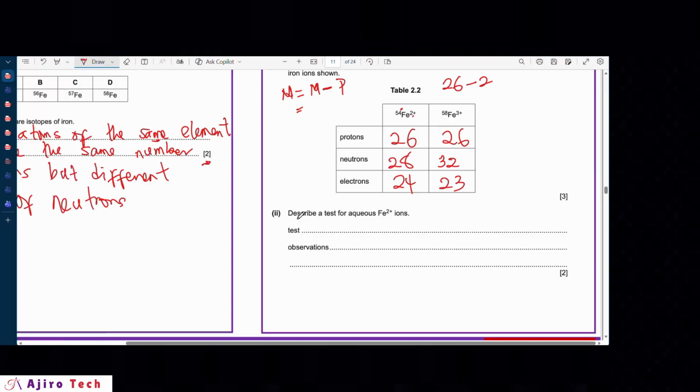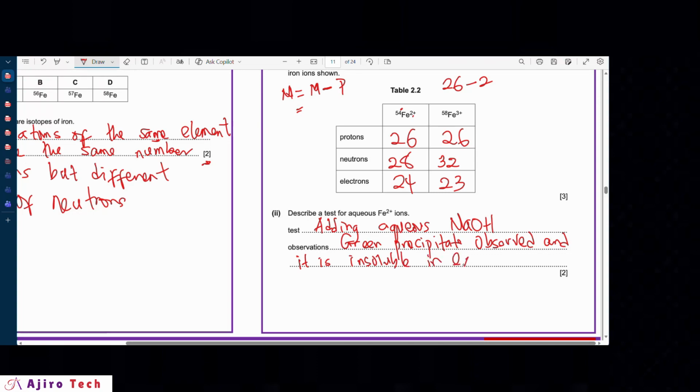So we'll just have to name the test here. The name of the test is adding aqueous sodium hydroxide. I could use this as my own test, and yours could be adding aqueous ammonia. And then the observations will be a green precipitate, and it is insoluble in excess.